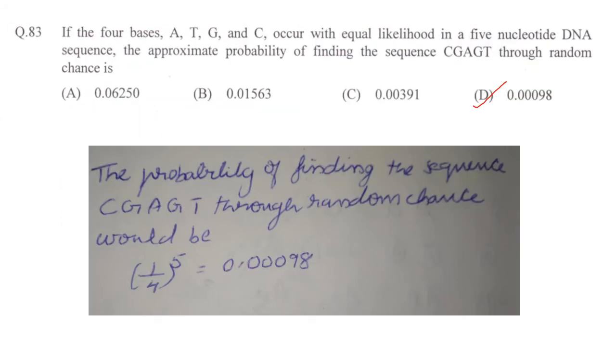Next one. If the 4 bases ATGC occur with equal likelihood in a 5 nucleotide DNA sequence, the approximate probability of finding the sequence CGAGT through random chance is. So the probability of finding the sequence through random chance would be 1 by 4 raised to 5. That is equal to 0.00098. So answer is option D.